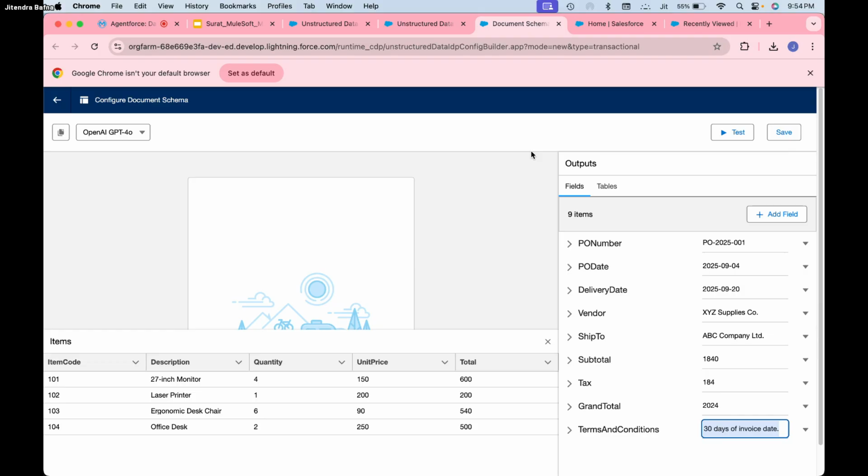Somebody can upload all the invoices to Data Cloud, and from Data Cloud this particular document process can read and update the invoice. It can also be useful for verification purposes and many other things. If data has been added manually, you can make sure it matches your PDF document or not. So there are many other use cases basically.